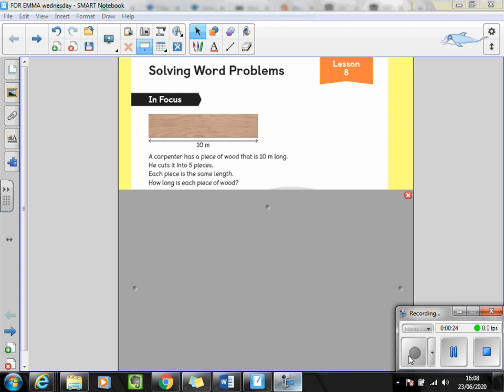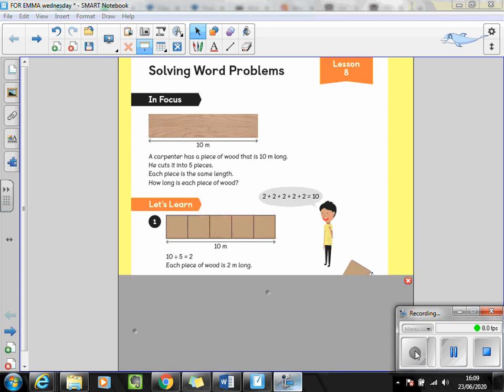We can see in the picture there's a piece of wood that a carpenter has, and it measures 10 meters long. He cuts this piece of wood into 5 pieces. Each piece is now the same length, and we want to know how long each piece of wood is. Pause the video and talk to an adult to discuss how you might solve this problem and what you might do.